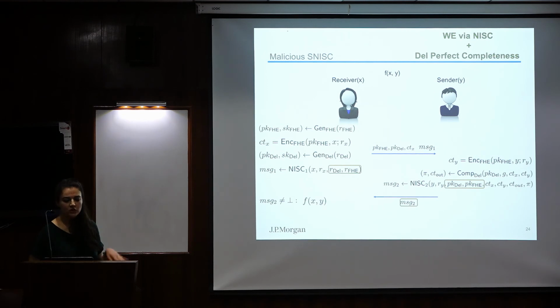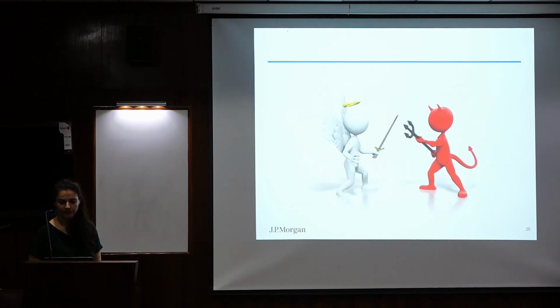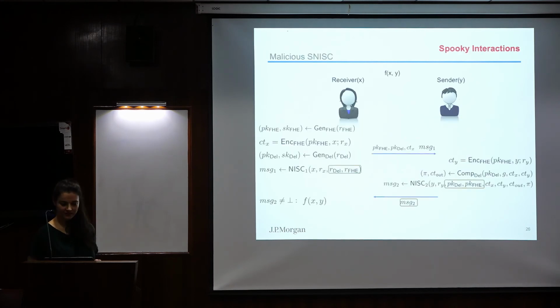Okay, so we are getting close to the solution, but there's one more issue, or maybe there are more. So there's something else that is happening here. So we have what is called spooky interactions. So what are the spooky interactions? So when the center is malicious, okay, what do we need to do to simulate the receiver?